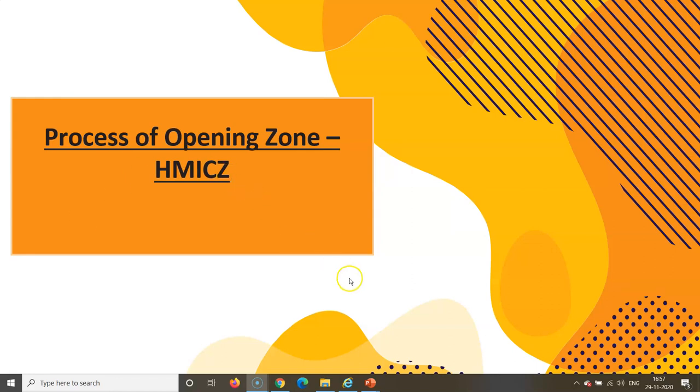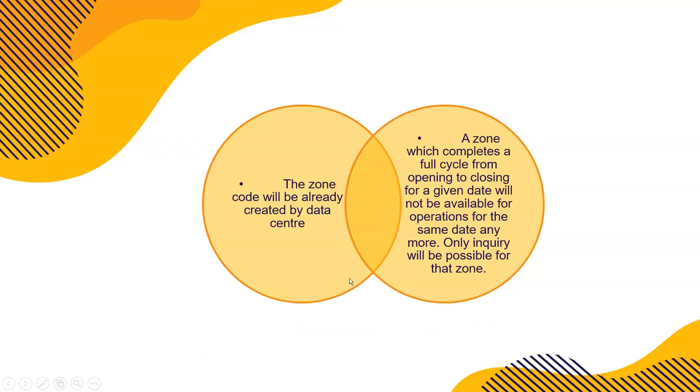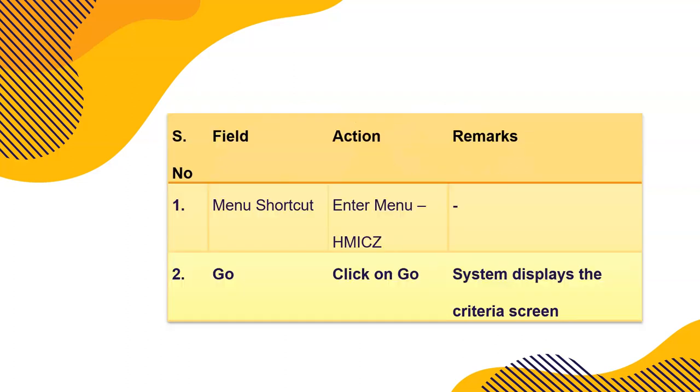So type HMICZ in the FINACLE system. The zone code will already be created by the data center. A zone which completes a full cycle from opening to closing for a given date will not be available for operations for the same date anymore. Only inquiries will be possible for that zone. But for those who are working in the back offices of clearing, it won't be the case. They'll be getting a zone every day. So HMICZ, click on Go.